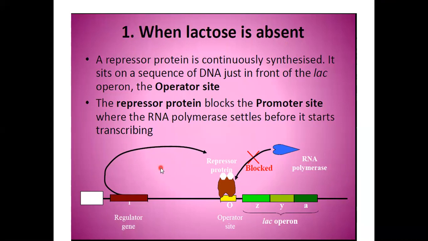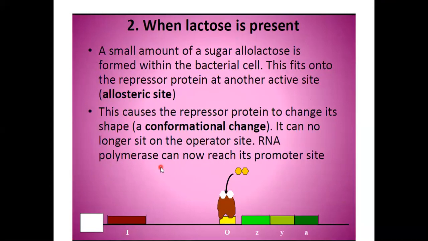Okay. Yes, ma'am. Great. Now, what will happen when lactose is present? Lactose is the inducer, isn't it? So the gene will be switched on. Is it clear to everyone?